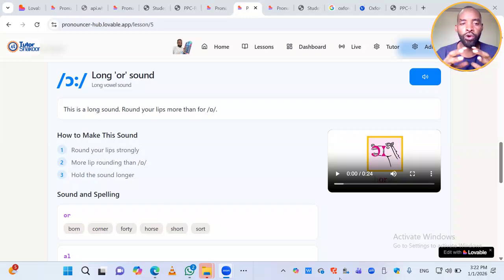Now let's learn the sound O, quite a long sound. This is one of my favorite sounds. I really like it a lot. And I like the words that have the sound O. It's a long vowel sound.